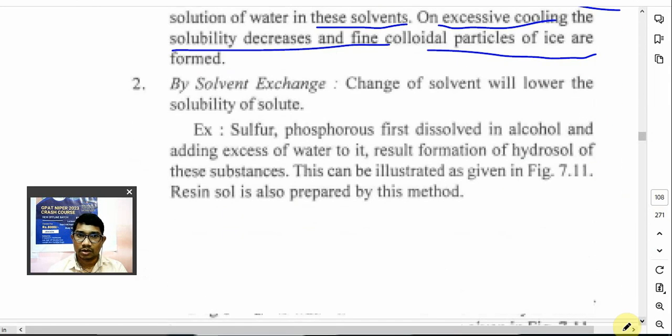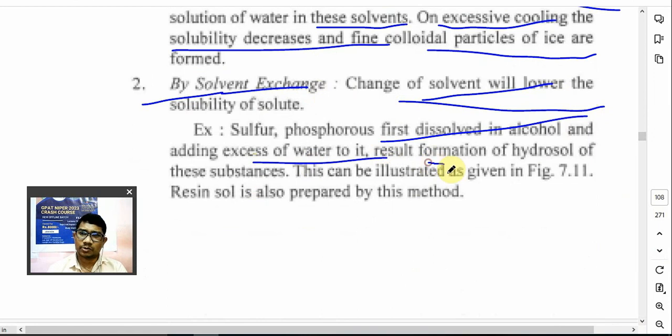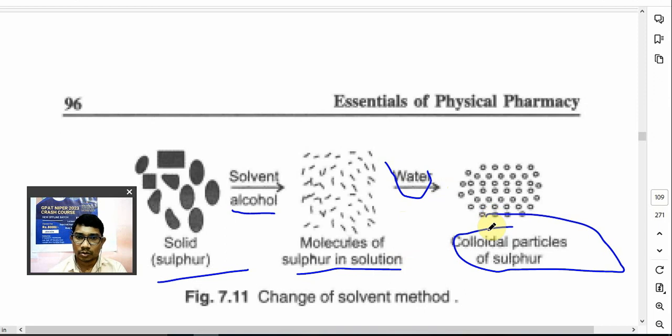Another method होता है solvent exchange method. So change in the solvent will lower the solubility. For example, sulfur, phosphorus, they are first dissolved into alcohol, and then excess of water is added to it. So result is nothing but the formation of hydrosol of these substances. You can see over here same thing. This is sulfur, a solid sulfur. Alcohol में dissolve करो आप. So molecules of sulfur in a solution. Then you have to add water. So you get a colloidal particle by change of the solvent method.